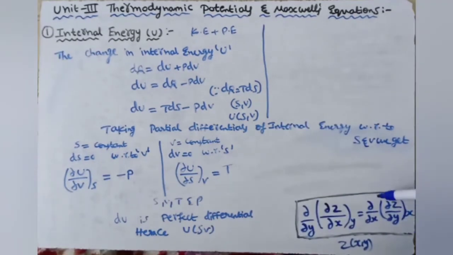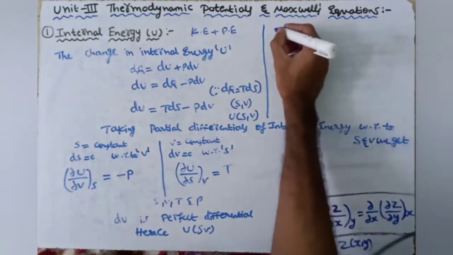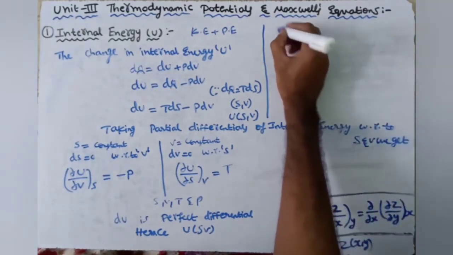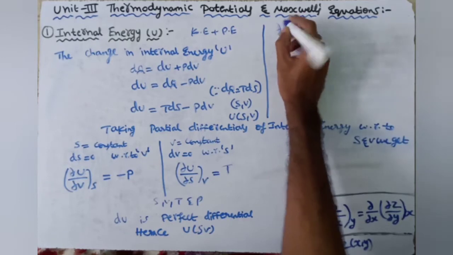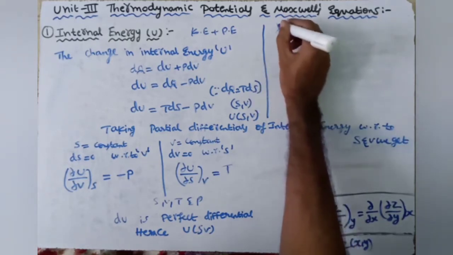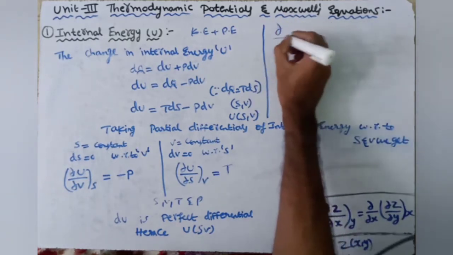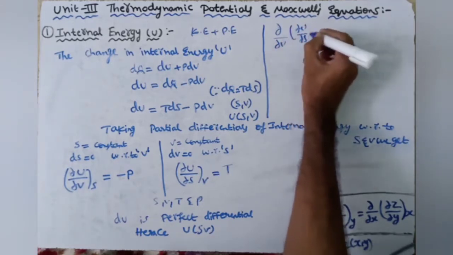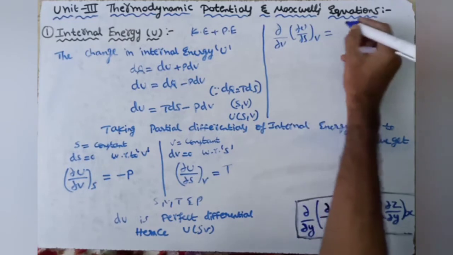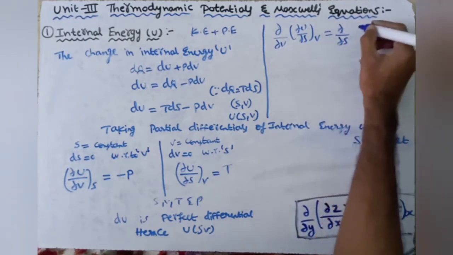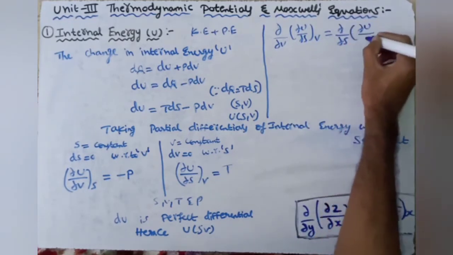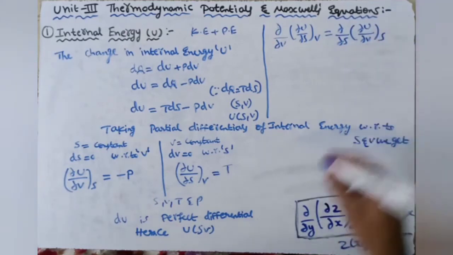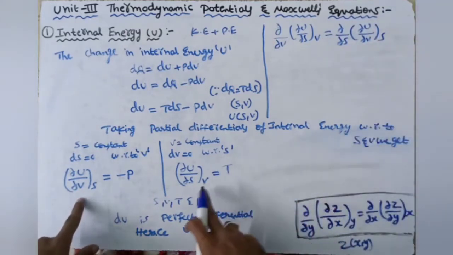I have written the condition for a perfect differential function. You can write by seeing: ∂/∂V of (∂U/∂S) at V equals ∂/∂S of (∂U/∂V) at S. We can substitute these values.